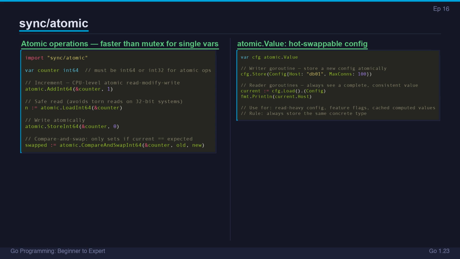Don't use atomic when you need to coordinate multiple variables together. That's what Mutex is for.